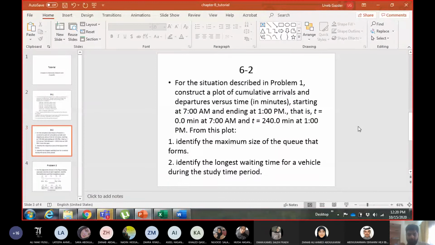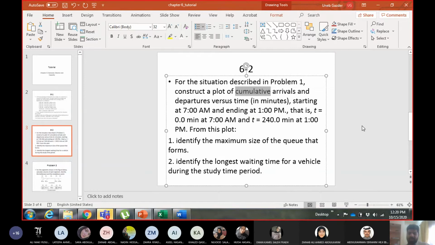Now for the same problem which I showed you in the previous slide, they want you to plot a curve between vehicle arrivals and vehicle departures. Again, they are mentioning in the question, they are asking for cumulative vehicle arrivals and cumulative vehicle departures versus time in minutes. So the time will start at 7 a.m. and end at 1 p.m. And I think there's a problem here.